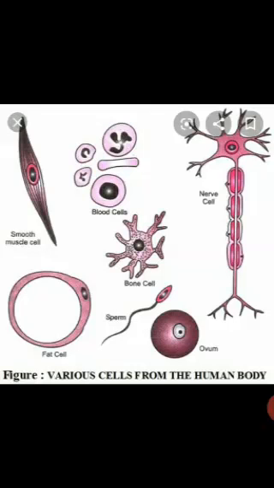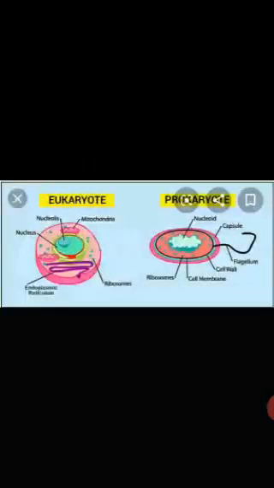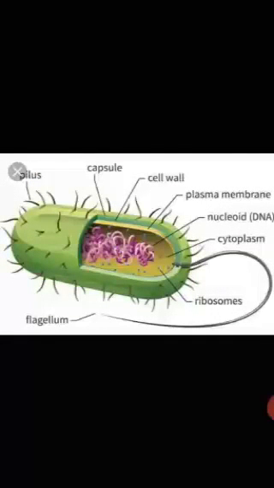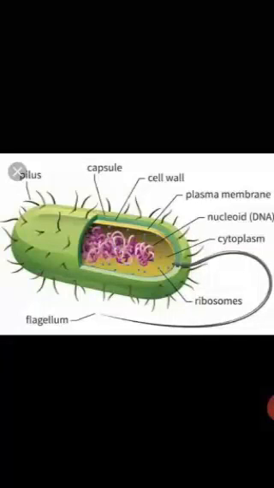Also children, depending upon the complexity of the cellular organization, living organisms could be prokaryotic and eukaryotic. So depending upon the complexity of the structure of the cell, organisms can be classified as prokaryotes or eukaryotes. I'll go ahead and first explain to you about the prokaryotic cells.